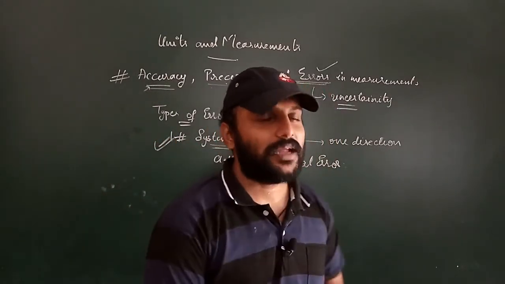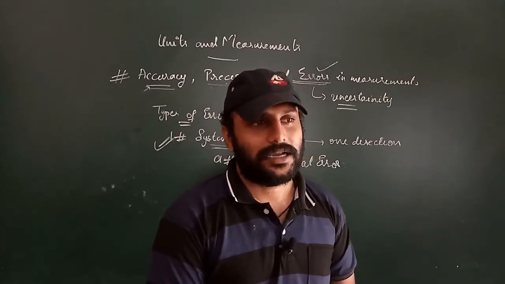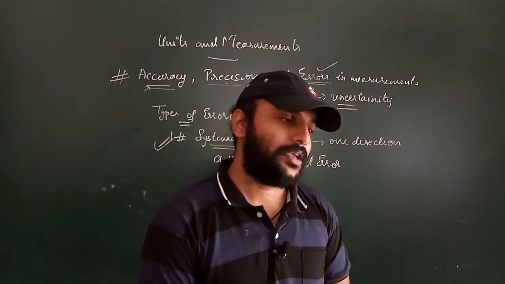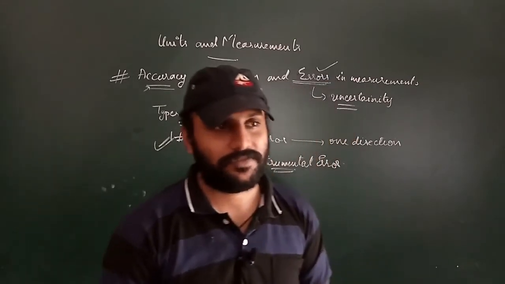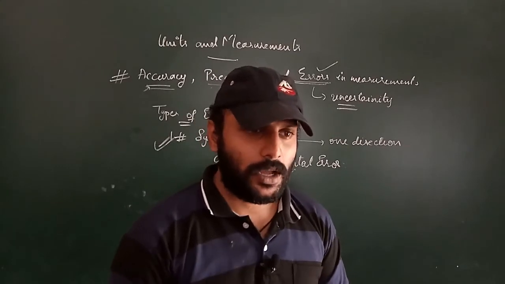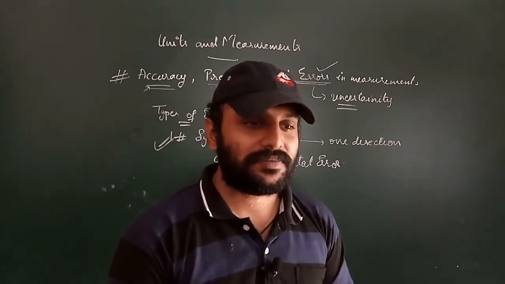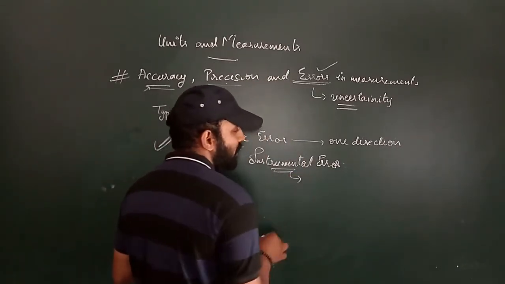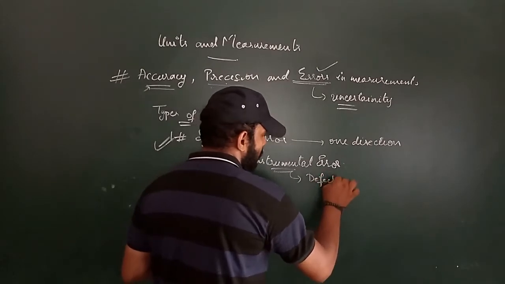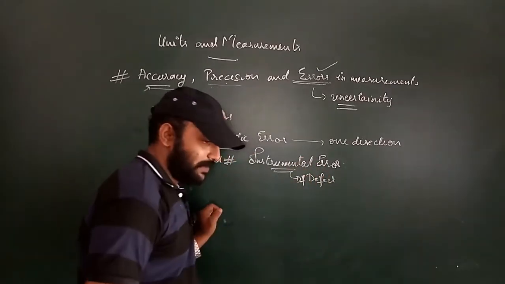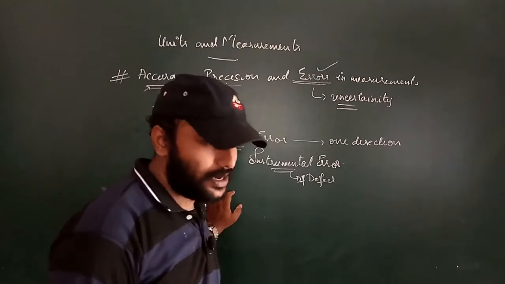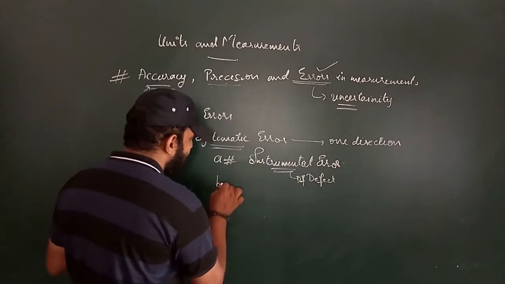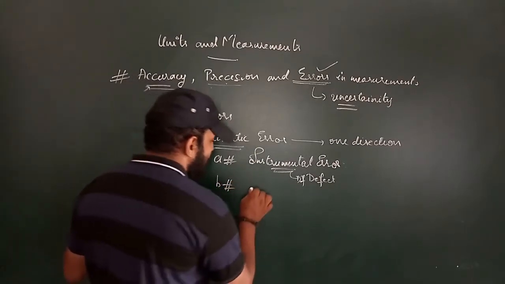Just now I said, think that a thermometer shows 30.4 degrees Celsius for a body. If the same thermometer is used for any other object for measuring temperature, it shows 47.4 degrees Celsius. Means what? The instrument, manufactured by itself, is showing some error. That is called our instrumental error. It's a manufacturing defect. By itself, the instrument has got some sort of error. That error is called instrumental error.